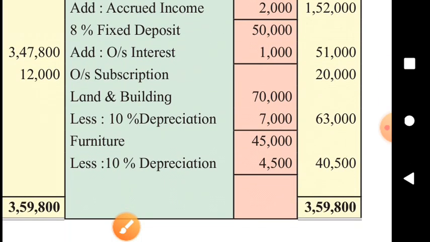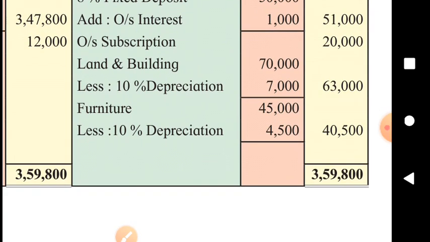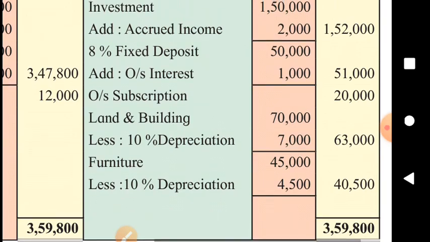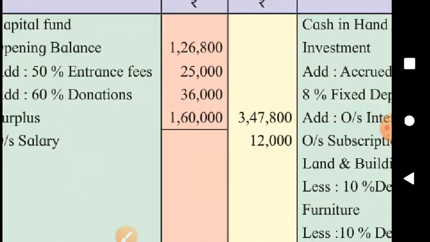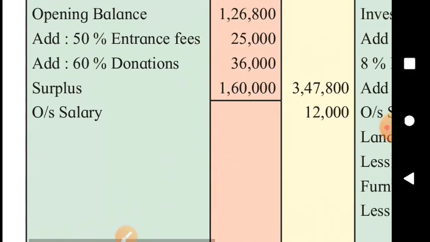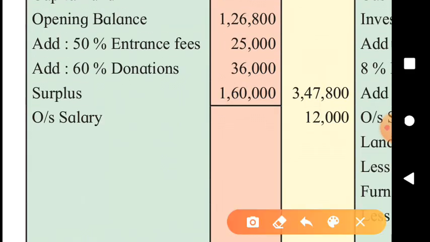Land and building minus 10% depreciation, so simple. Same in case of furniture. And look at the liabilities side. Outstanding salary as it is given in the adjustment for the current year, it is 12,000, it is shown on liability side.